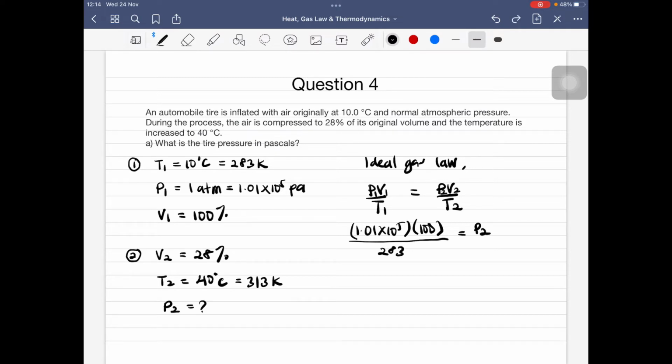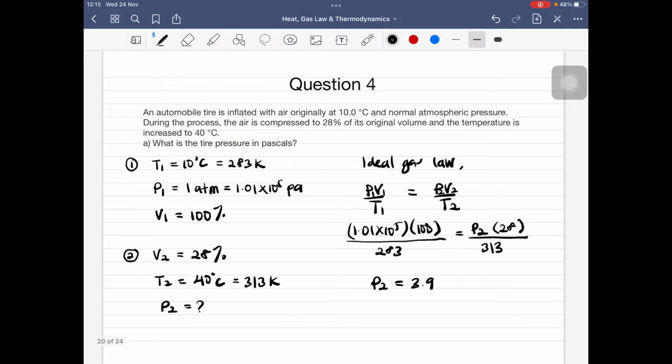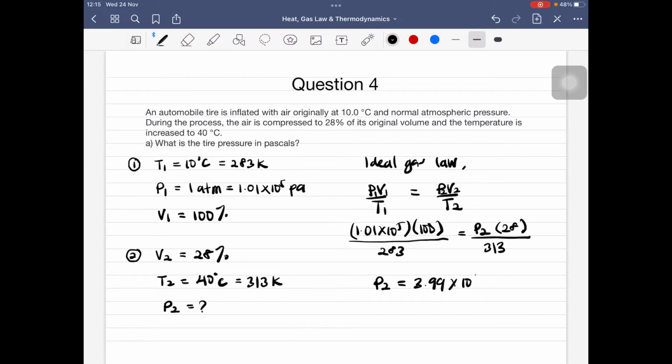So untuk V2 dia kena compress, so the volume will become 28%. So 28 sahaja over here. And then kita punya T2 is equal to 40 degrees Celsius. Dalam Kelvin dia adalah 313 Kelvin. And for that kita akan dapati bahawa nilai pressure, okay, P2 di dalam Pascal is equal to 3.99 times 10 to the power of 5 Pascal.